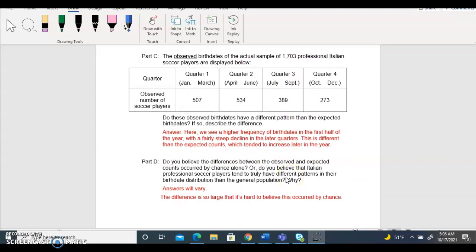Part D, do we believe the difference between the observed and expected counts occurred by chance alone? Or do you believe that Italian professional soccer players tend to truly have a different pattern in their birth date distribution than the general population, and why?